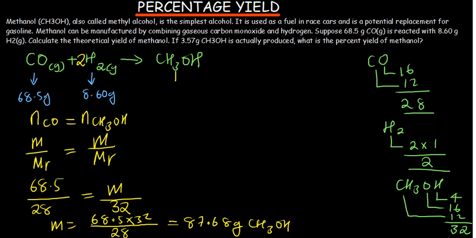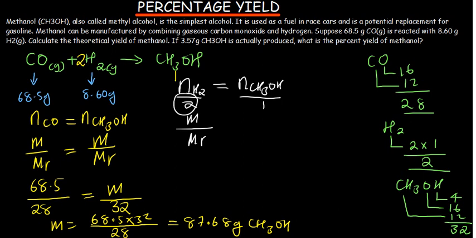Now what about when we use hydrogen? Again, the number of moles of hydrogen is going to be equal to the number of moles of methanol. But look, hydrogen has a 2 in front, so we say number of moles of hydrogen divided by 2 equals number of moles of methanol. There is a 1 in front here, so divided by 1. And we know number of moles is given by mass over molar mass. But there is still a 2 there, so it's going to be 2 times the molar mass. And that is equal to mass of methanol divided by the molar mass.